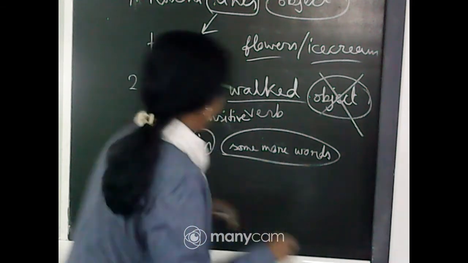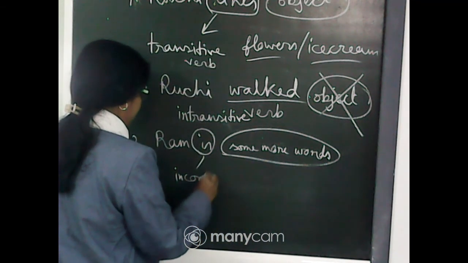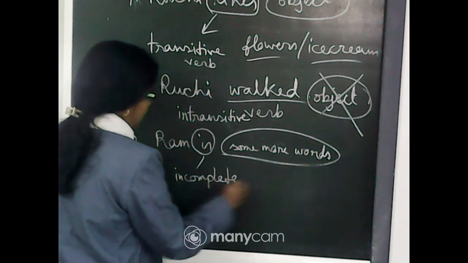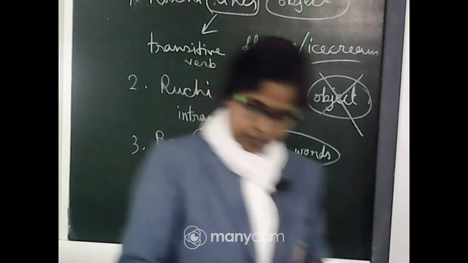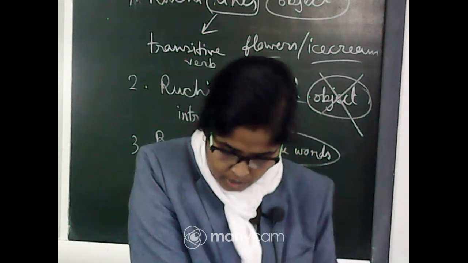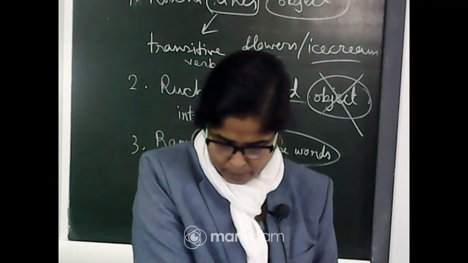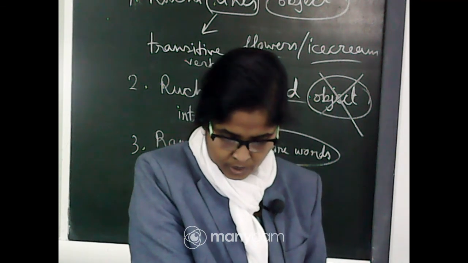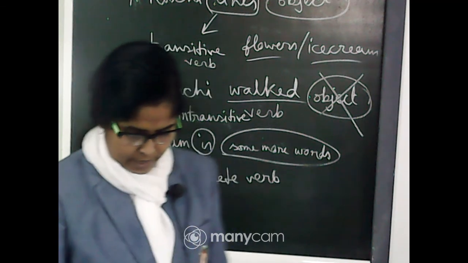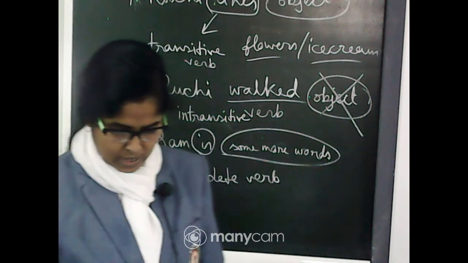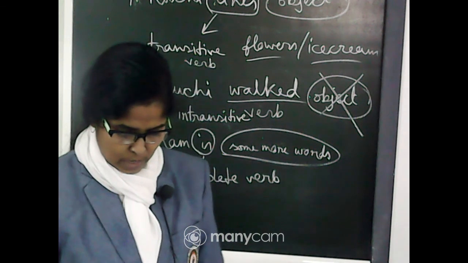This kind of verb is called an incomplete verb. A word required to form a complete predicate is called a complement to the verb. Incomplete verbs are either verbs showing being, that means is, are, am, or verbs like seem, appear.